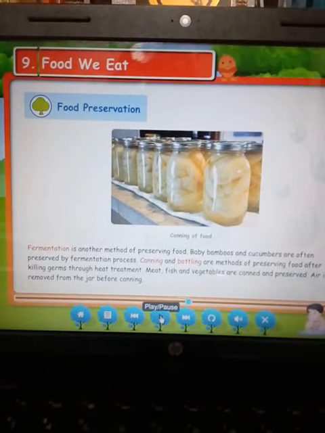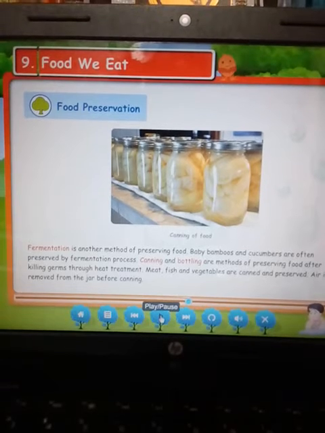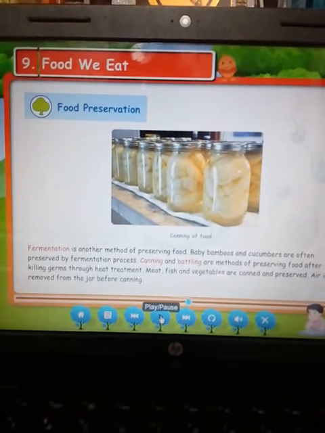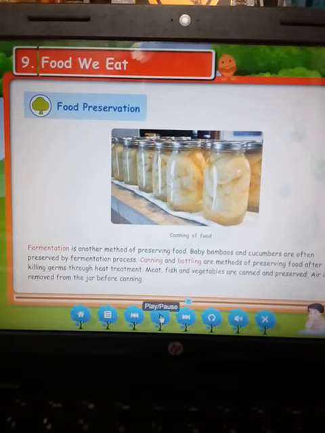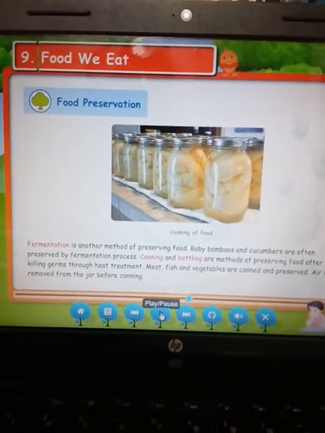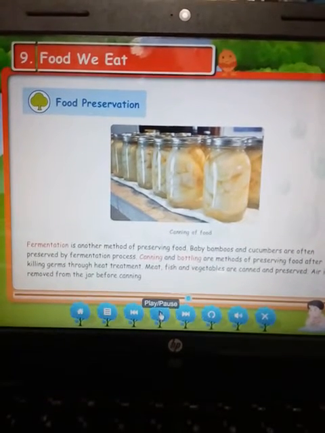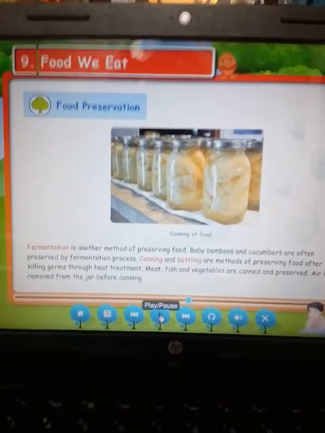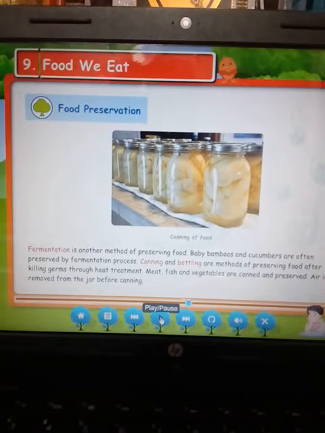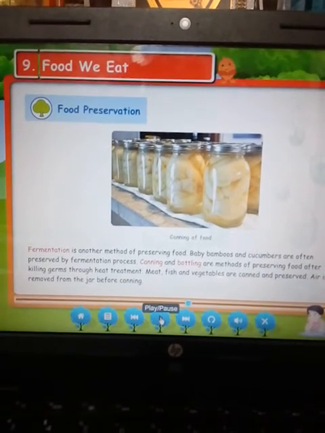Why can they get spoiled? Because air always contains a lot of microorganisms, and after heating treatment, if we can these bottles and air is also present inside, after some time you will see that all the food items which we canned or kept in the bottles get spoiled. So it is very essential to remove air from these cans or bottles before packing them.